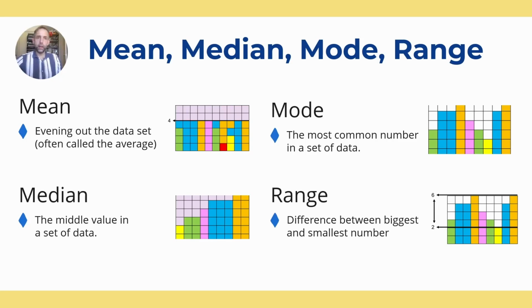So in this video, we're going to introduce mean, median, mode, and range. Mean, median, and mode are three types of averages, where range is a measurement of how spread out your data is. But we've got some visual clues here to show us what each one is doing.